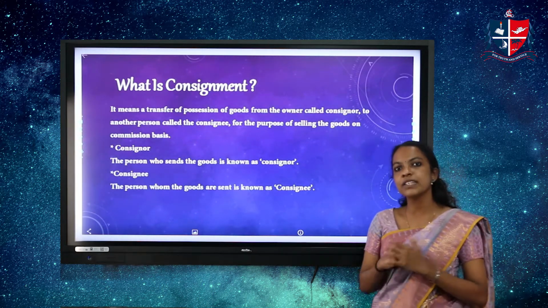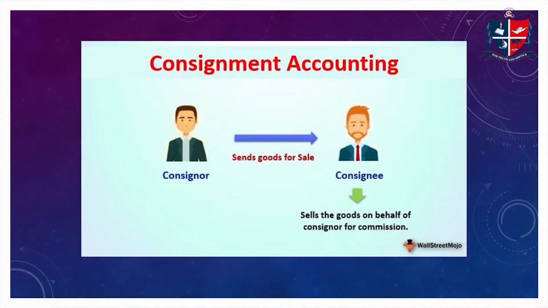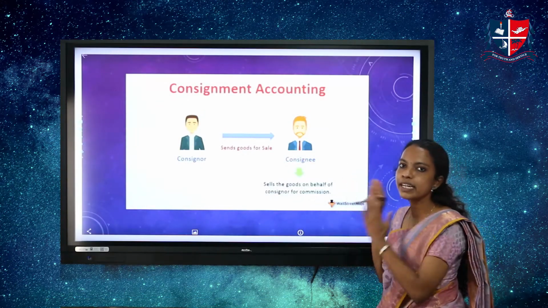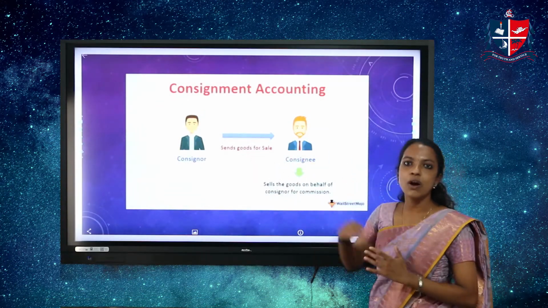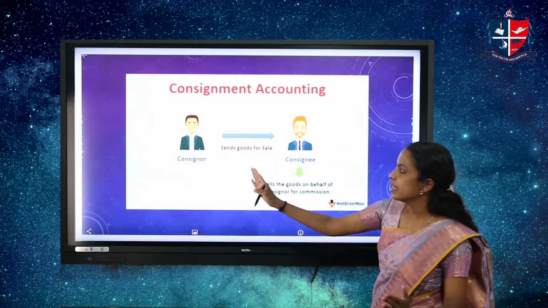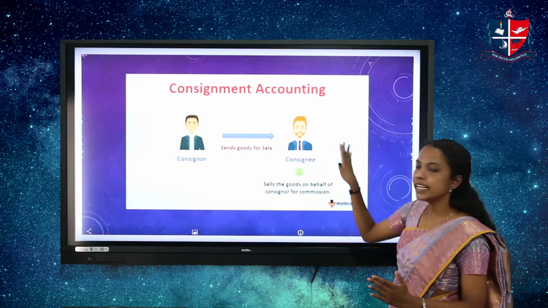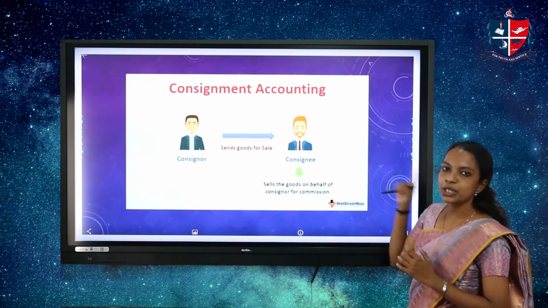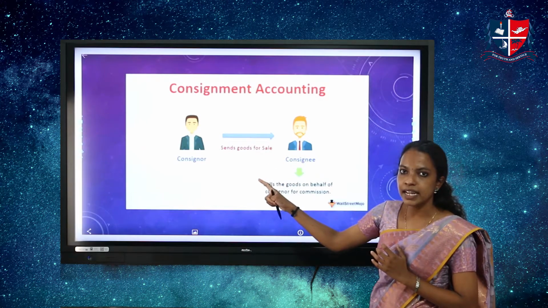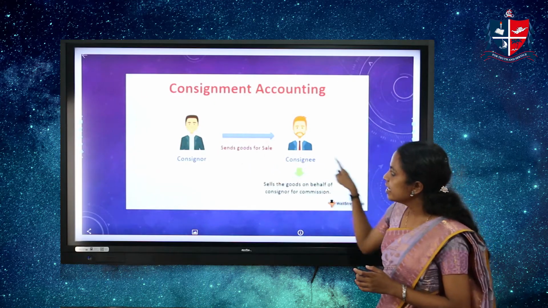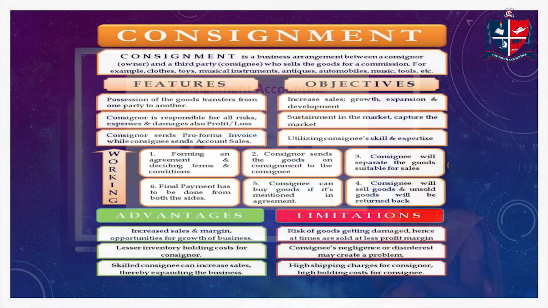There are two parties involved in a consignment agreement. They are the consignor and the consignee. The consignor is a person who sends the goods for sale to the consignee. The consignor is the owner of the goods. And the consignee is a person to whom the consignor sends goods. The consignee sells the goods for a commission from the consignor. Commission is a reward payable by the consignor to the consignee for selling the goods of the consignor. So, these are the two parties involved in consignment.